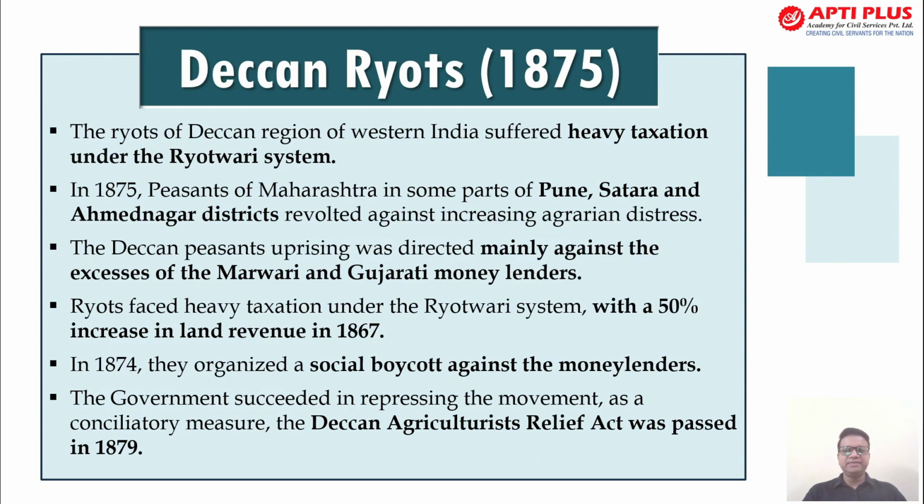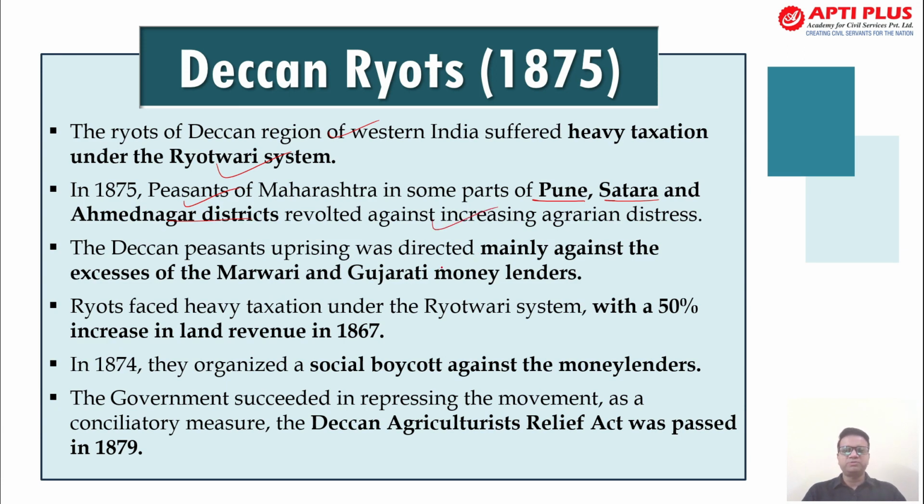Now moving ahead, the other important one was the Deccan Riots, in 1875. The peasants of the Deccan in Western India suffered heavy taxation under the Ryotwari system. They were forced to pay taxes, which made their livelihood so troublesome that they were not even able to save for their daily basic needs.